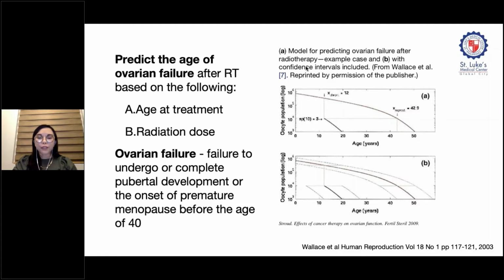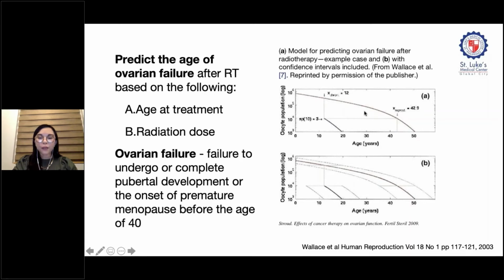Furthermore, the authors sought to predict the age at which ovarian failure is likely to occur after radiation by accounting for age at treatment and the radiation dose that is given. They defined ovarian failure as failure to undergo complete pubertal development or the onset of premature menopause before the age of 40. This is an example of the method they used for a 12-year-old girl who received a dose of 10 gray to the ovaries.